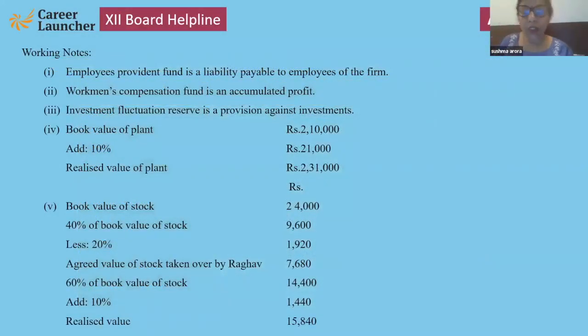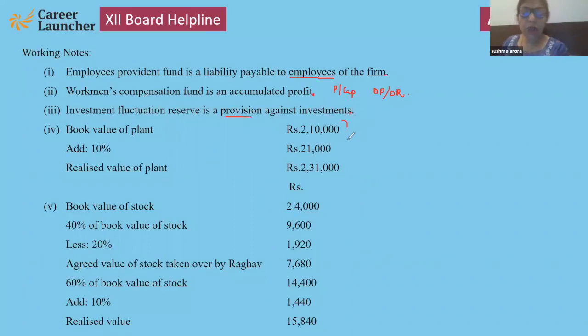Working note. Look at the screen one by one. I will give you the focus on. Employees Provident Fund is a liability payable to the employees of the firm. Workman compensation fund is an accumulated profit. So there are three conditions. So that will be distributed in partners' capital, in old profit-sharing ratio, if no information is given. Investment fluctuation reserve is a provision against investment.